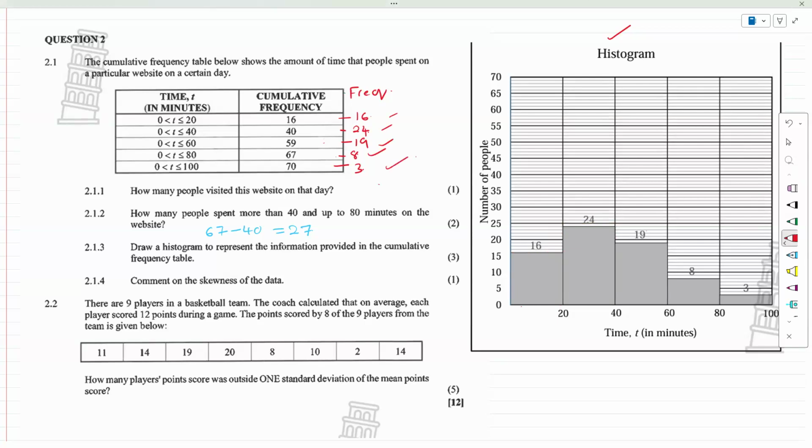The reason I didn't draw it is because I would prefer you guys to have a neat copy of it so you can see. It's difficult to draw on the tablet, but this is generally what would happen. And this would be a level 1 question. Now, if they asked us, where is the data skewed?